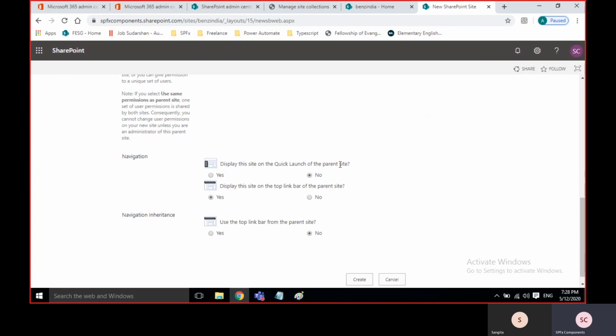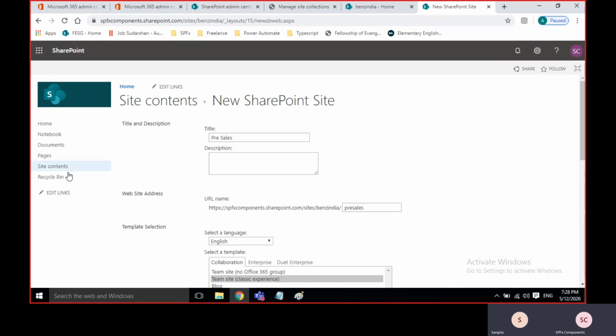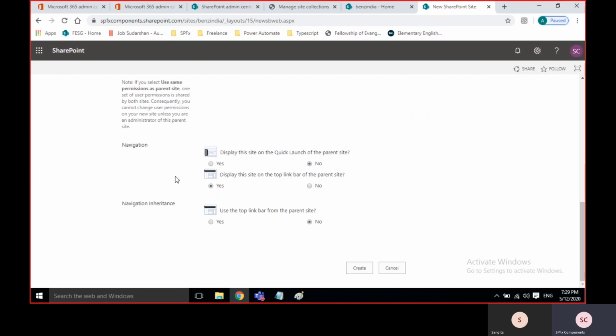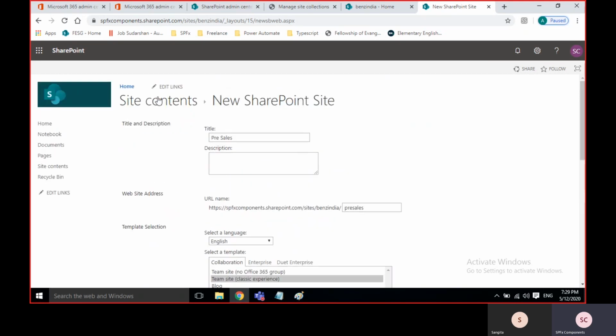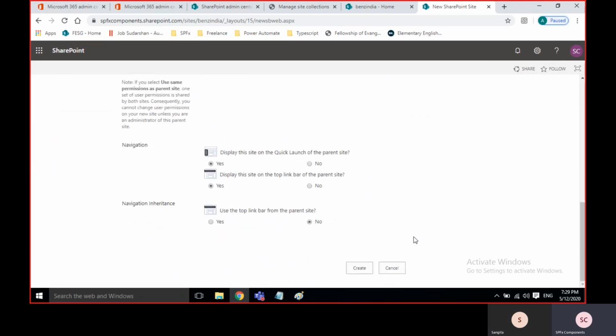Display the quick launch on the parent site, display the top link. I'll show you. This is the quick launch, and this is the top link. Whenever I create it, if I say yes, automatically this link will come on top and also on the left side, just for navigation purposes.